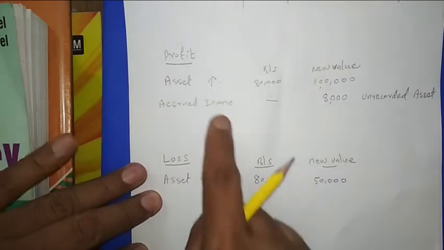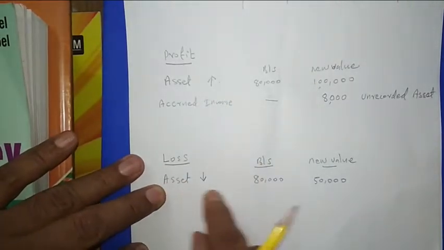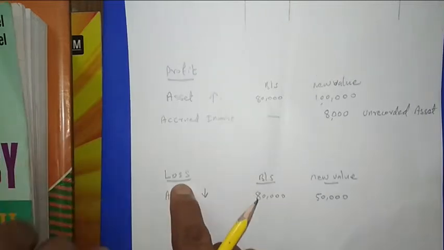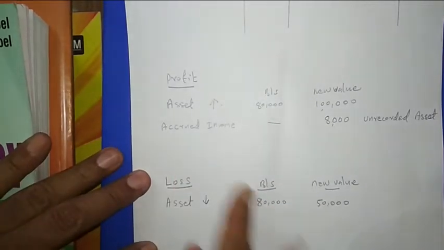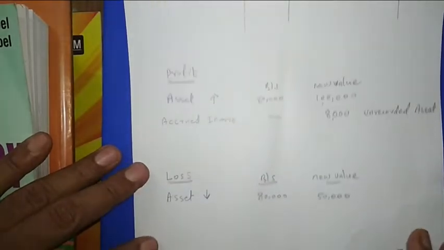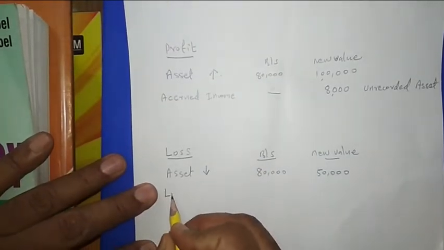So if the value of an asset is increasing, that will be profit. Its opposite, the value of an asset decreasing, will be loss. And if any unrecorded asset is there, that will be profit. Then the profit side is not completed, and we can consider one more loss regarding the liability.